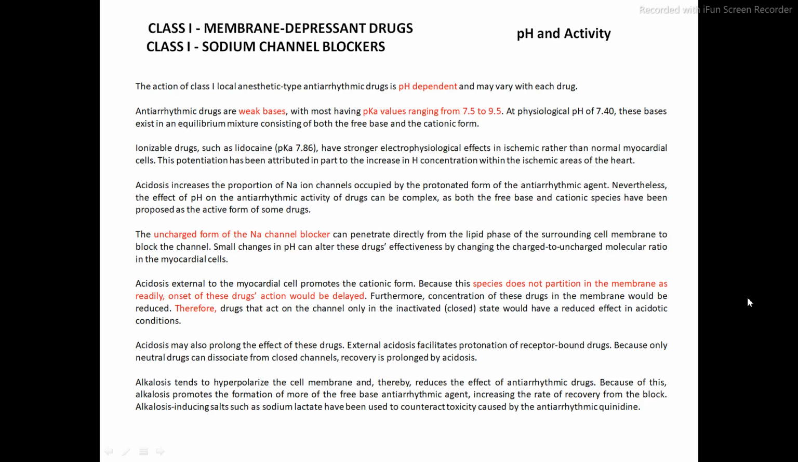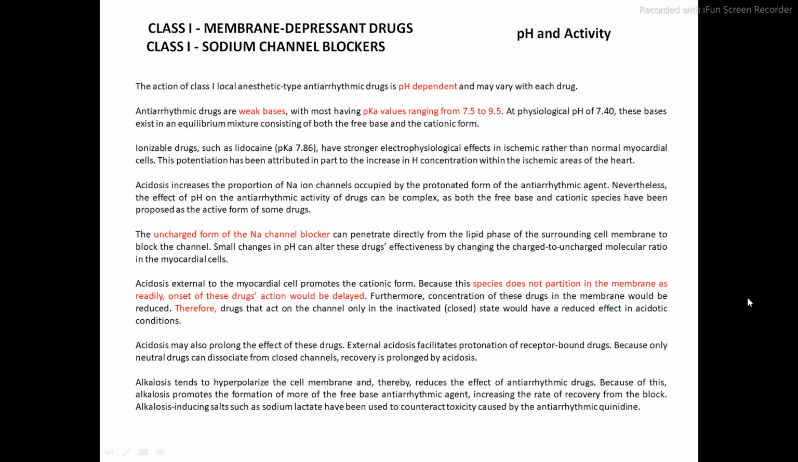So this acidosis increases the proportion of sodium ion channel. कहाँ पे ये सोडियम आयन चैनल का प्रोपोर्शन बढ़ता है? Whatever the area is occupied by the antiarrhythmic agent. So the antiarrhythmic agent like lidocaine having the pK value 7.86, तो ये क्या करता है? This lidocaine drug increases the hydrogen concentration within the ischemic area of the heart. So ये जो भी एरिया है, ischemic area, जो भी हाइड्रोजन ने ऑक्यूपाई किया है, तो वहां पे ये सोडियम आयन चैनल का प्रोपोर्शन बढ़ाता है.